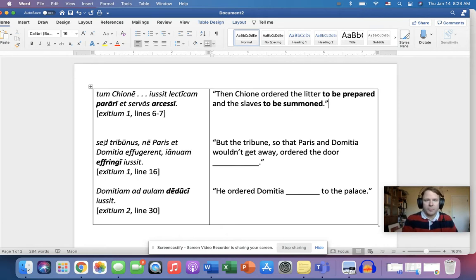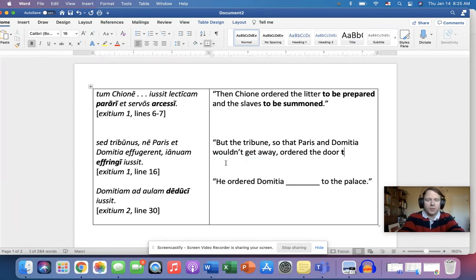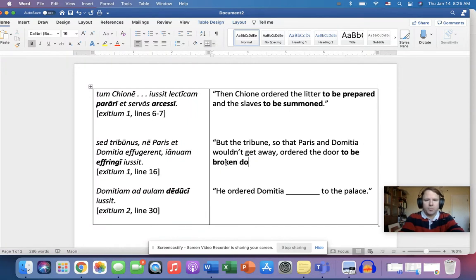But the tribunus, or the tribune, ne Paris et Domitia effugerent, so that Paris and Domitia might not get away, iussit, using the same verb there, ordered the door, ianuam, effringi. So remember, this comes from the verb that means to break down. What do you think? How do you think we would translate this? Ordered the door to be broken down.